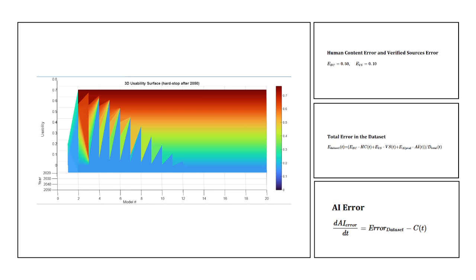The relationship between usability and error was not approached as linear due to the error rates being relatively high and the models being usable. The usability is expected to experience exponential growth below a certain error threshold. When defining the AI error for this model, the simplified relationship between the dataset error and the correction factor produced the change in AI error. The correction factor may be the most important part of this model. Rather, a lack of understanding of how a model is trained, the architecture of the model, and the resources needed make an accurate modeling of a correction factor a challenge.